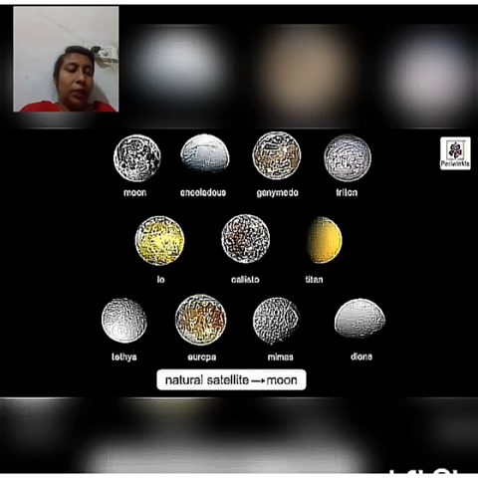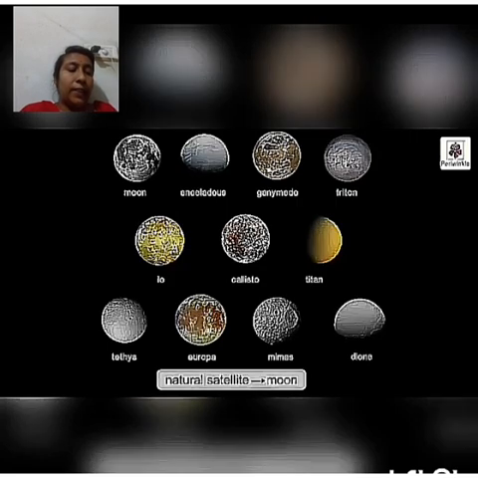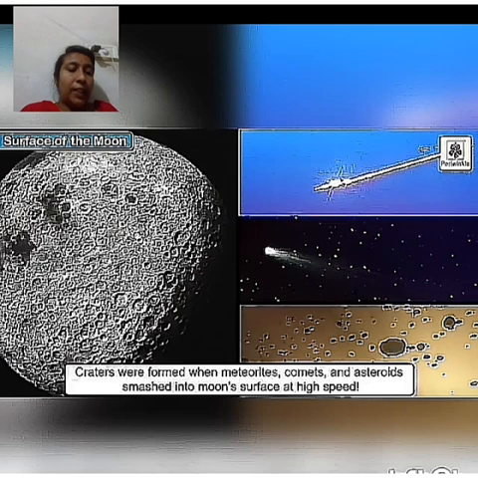Scientists call them moons. Craters were formed when meteoroids, comets, and asteroids smashed into the moon's surface at a high speed.